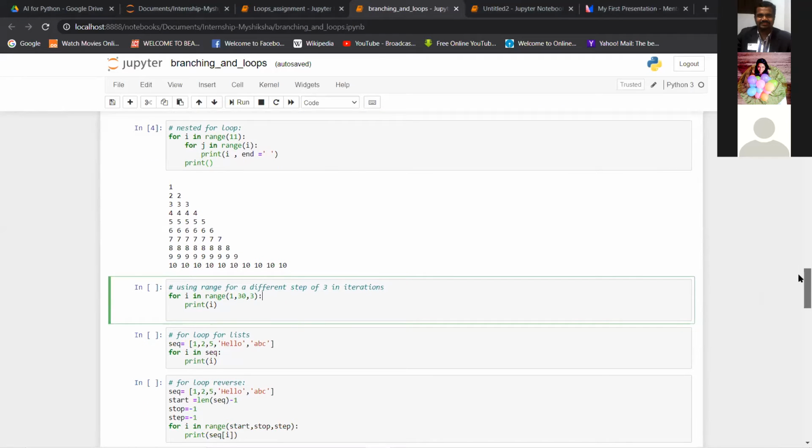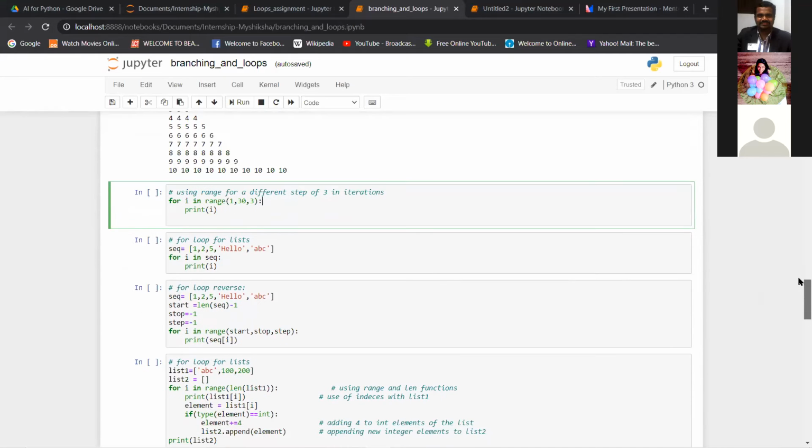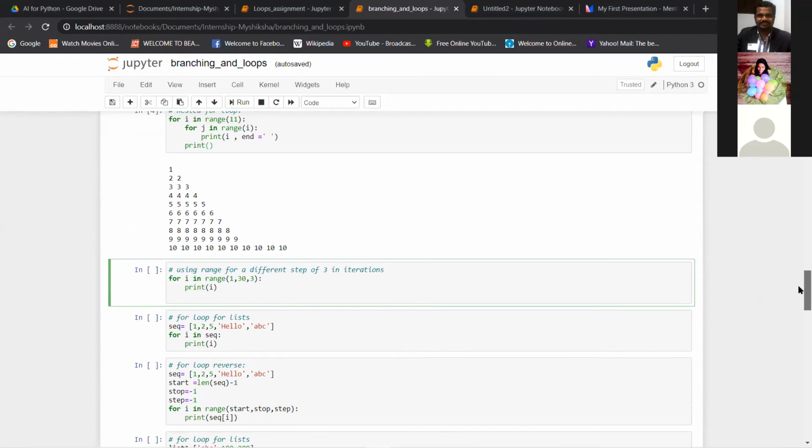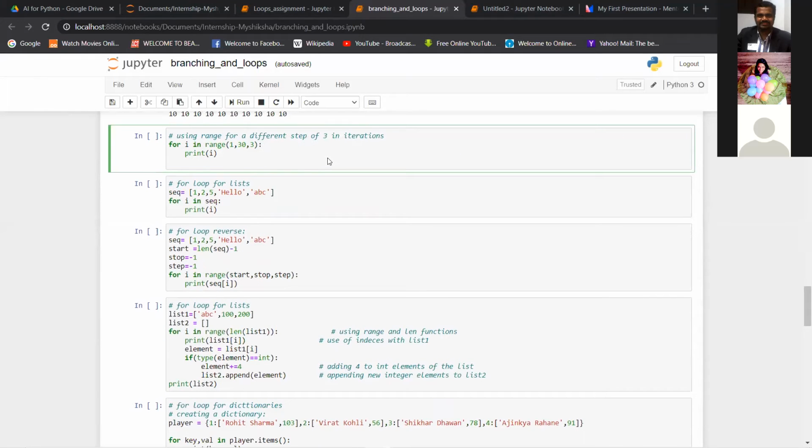So we will go ahead now. If you have tried this, keep trying it and try to visualize how the second loop is working, because for every value of I, the second loop works that many times. Whatever is the value of I, it prints the numbers that many times.